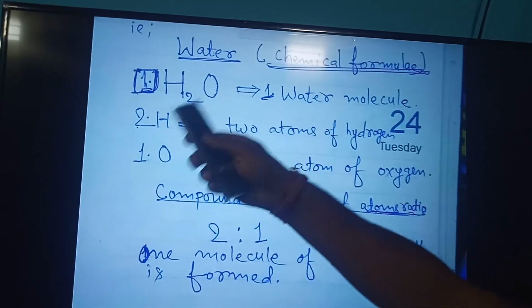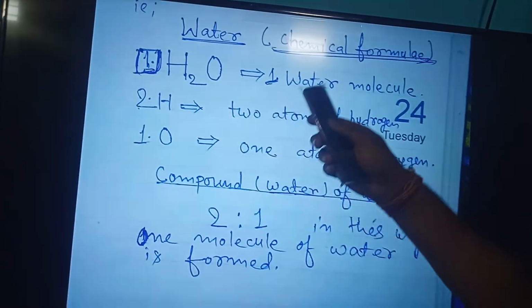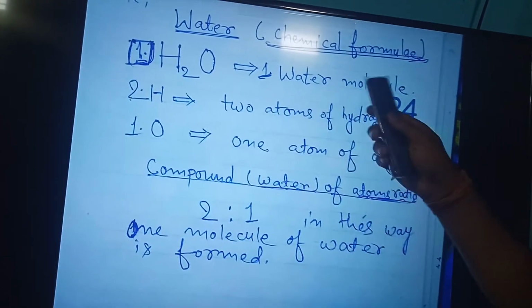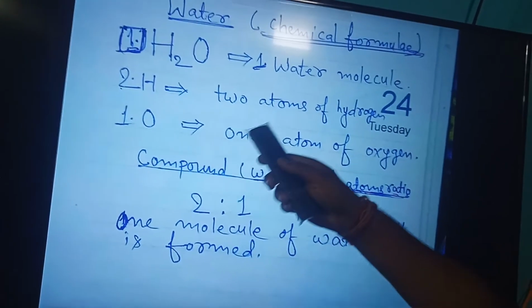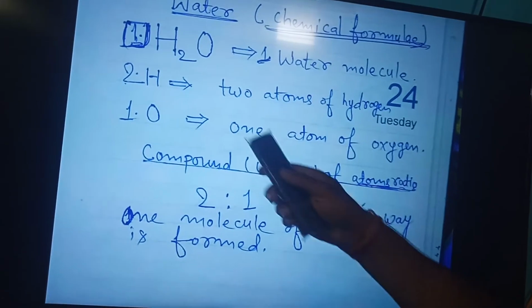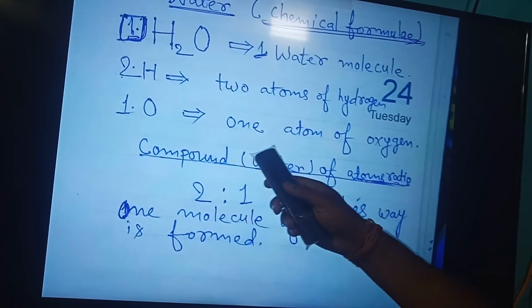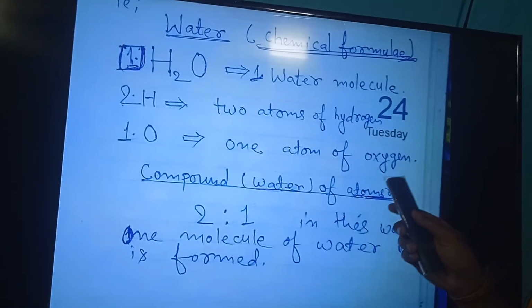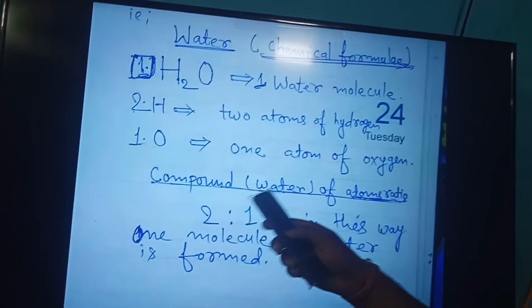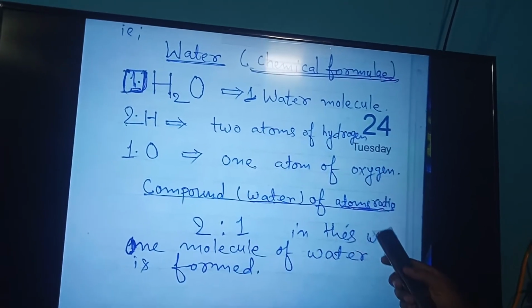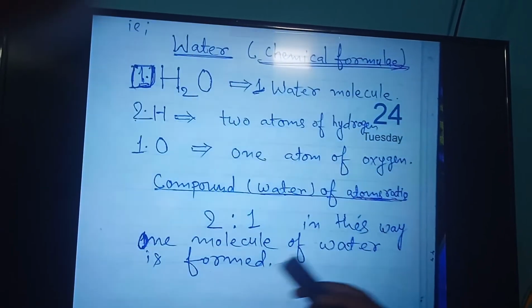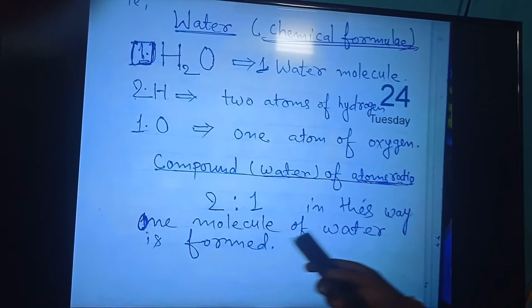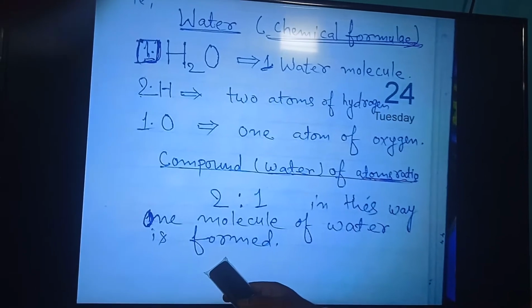In the formula, 1H2O represents one molecule of water, 2H represents two atoms of hydrogen, and 1O represents one atom of oxygen. The ratio of atoms in the compound water is 2:1. In this way, one molecule of water is formed.